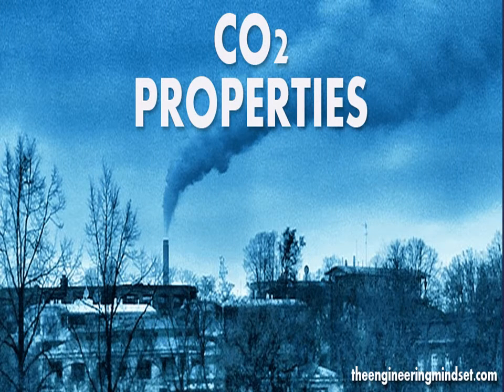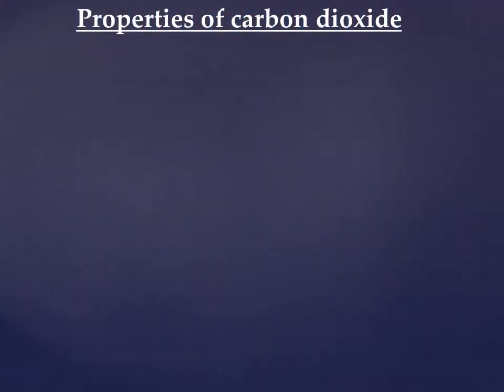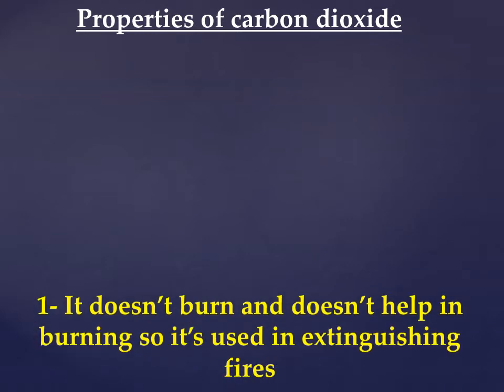Now we are going to talk about carbon dioxide properties. What are the properties of carbon dioxide? After we prepared carbon dioxide in the lab, we concluded its properties. The first property of carbon dioxide is it doesn't burn and doesn't help in burning. So it's used in extinguishing fires, putting off the fire. How did we know? Of course, by doing experiment. Let's see.